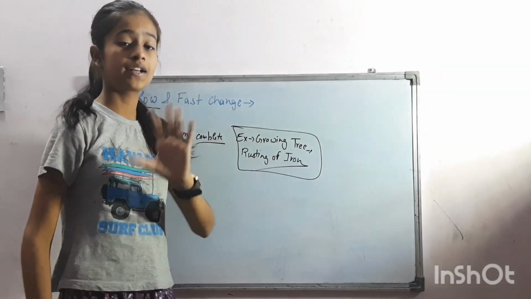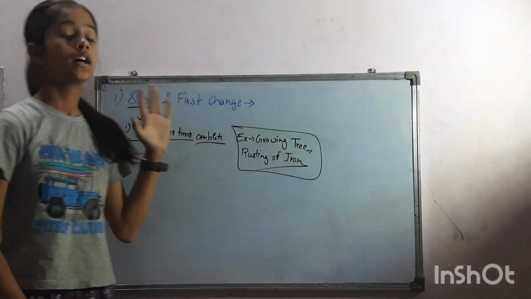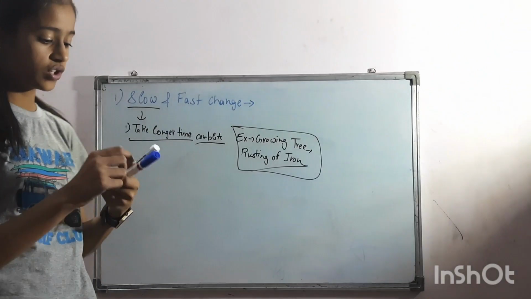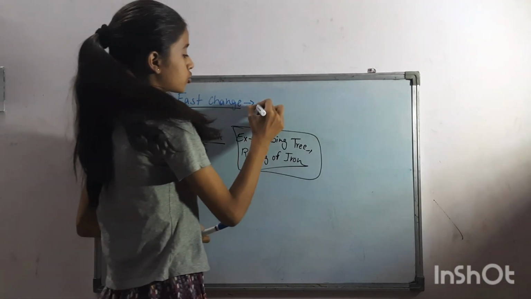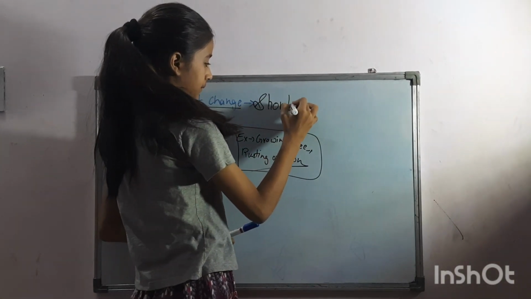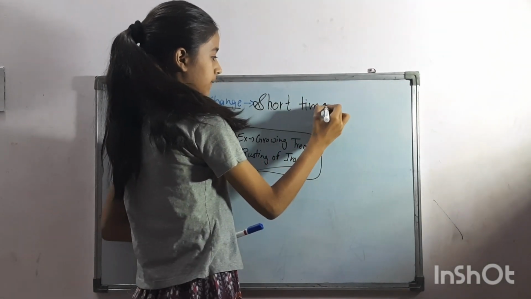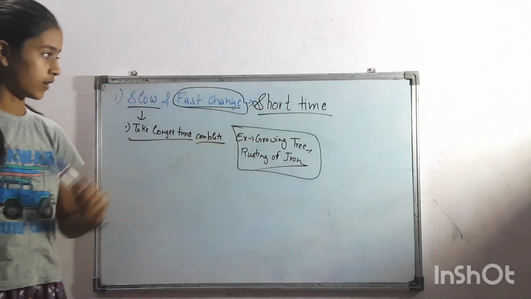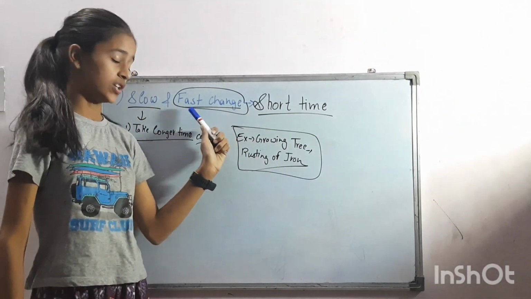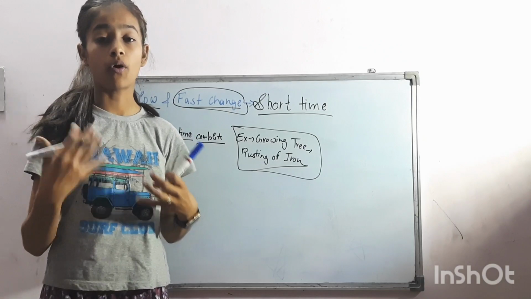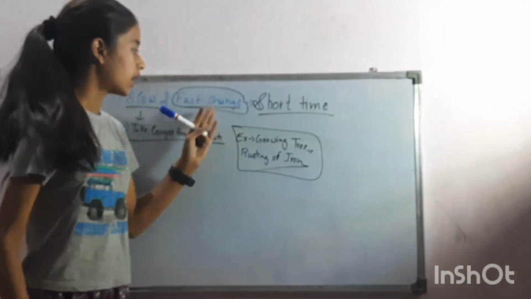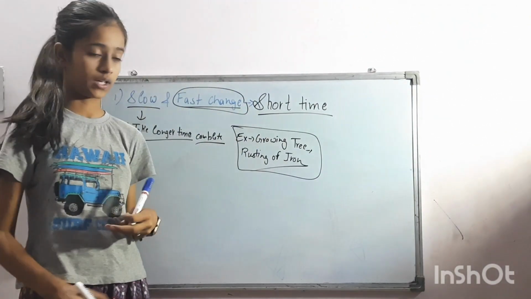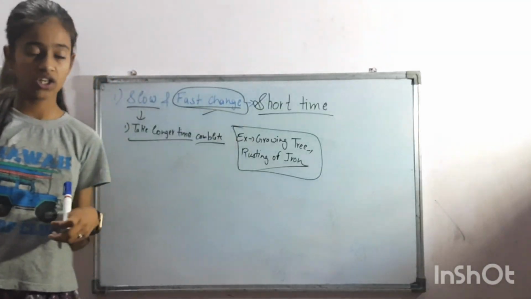It takes longer time, so it's a slow change. And fast change, the change that takes short time to get complete, is called a fast change. Fast change means changes that happen very quickly, or that are faster than slow changes.